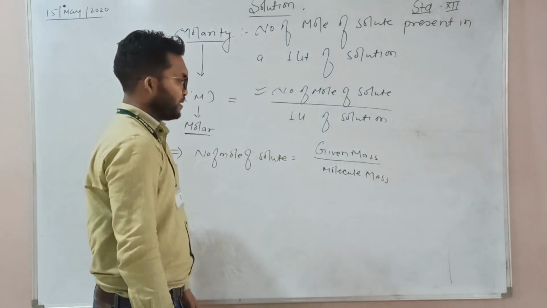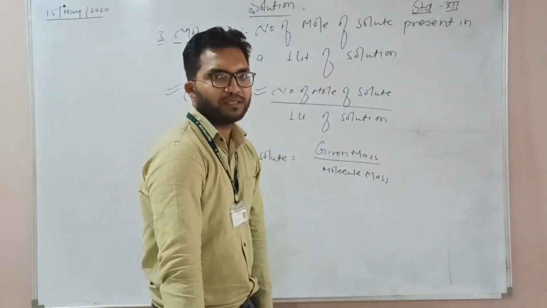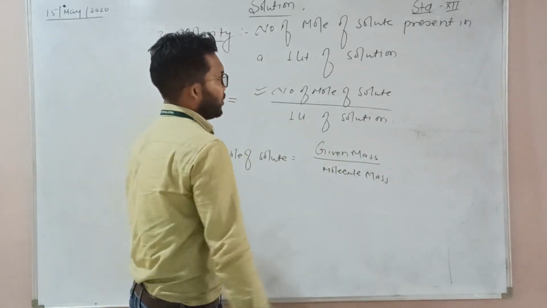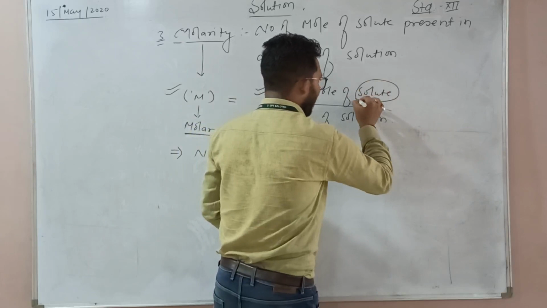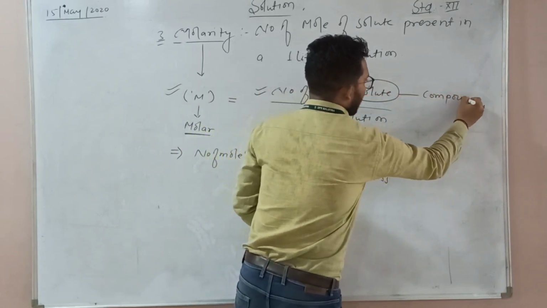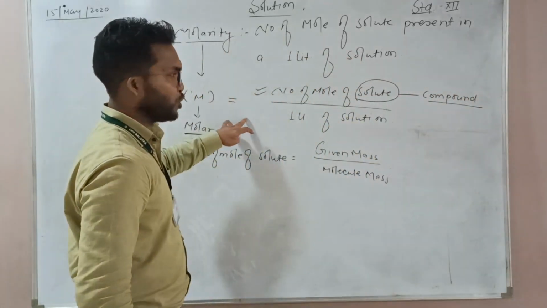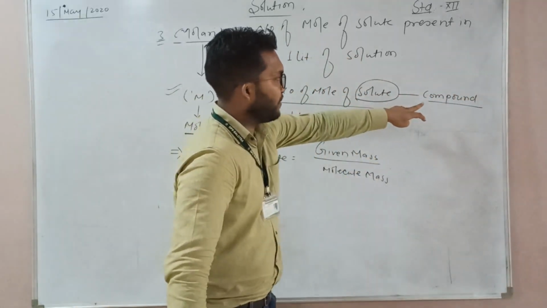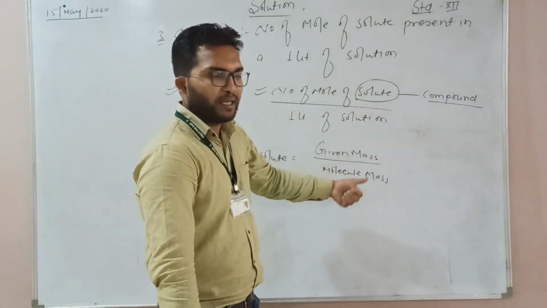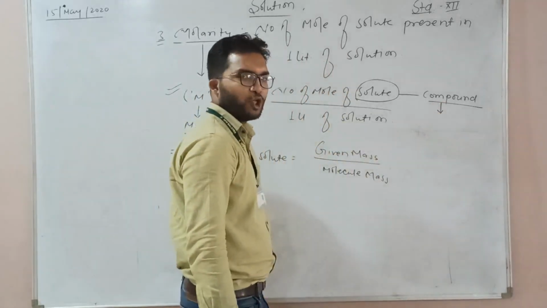Now students may be confused about what is the given mass and what is the molecular mass. So we are defining it for number of mole of solute. Solute is any compound, and the amount of solute present in a given solution, that amount which is given in your question paper, is your given mass, and the compound has a molecular mass. What is the meaning of molecular mass?